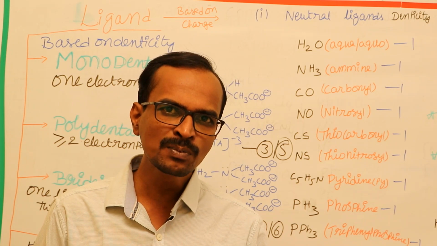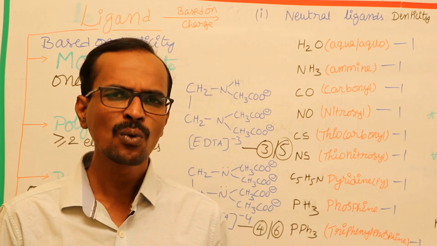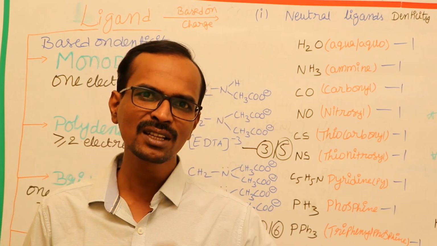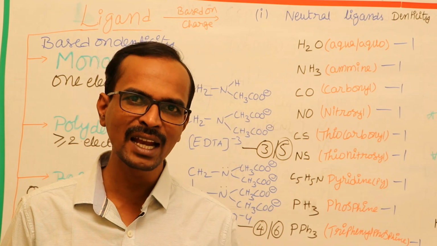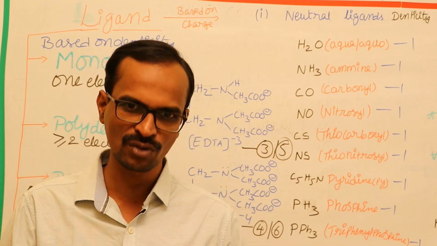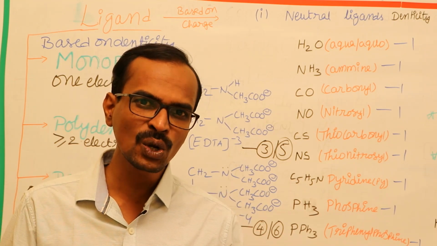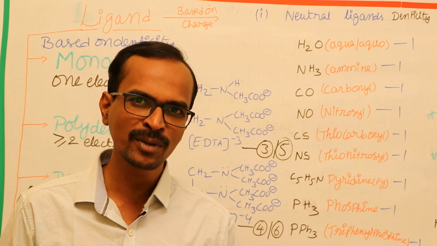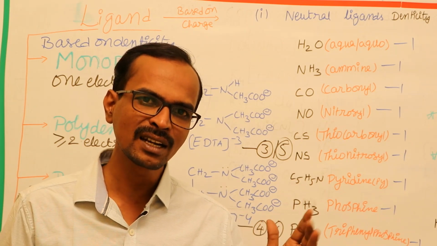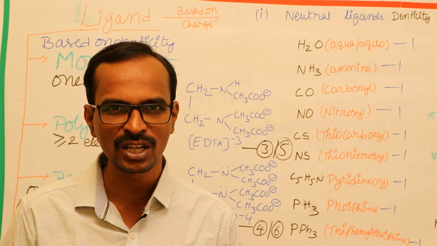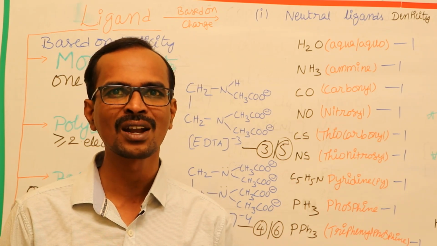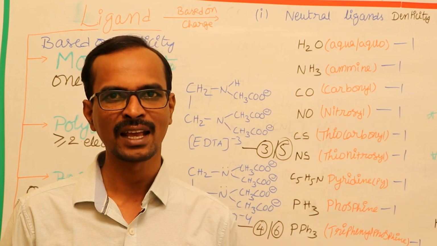If these polydentate ligands are there, what happens is that in between the central metal atom and the ligands, a ring-like structure will be formed. The formation of a ring-like structure between the ligand and the central metal ion is called chelation, and these ligands are called chelating ligands.